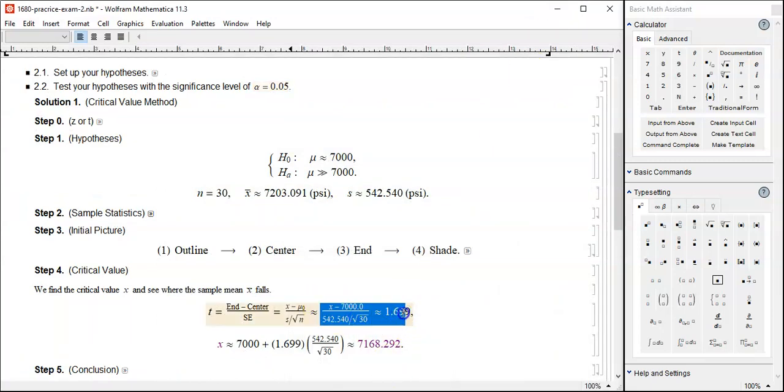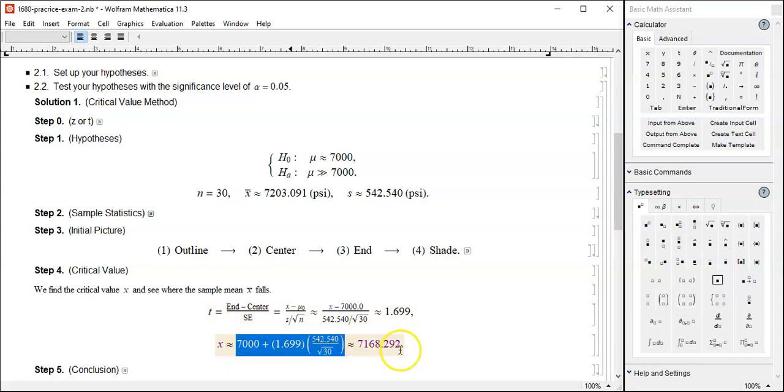So we get this equation. Let's solve it. Flip this denominator to the other side by multiplying. So we get 1.699 times that, and then flip over this subtraction, we get 7,000 plus, and we have this. Calculate on your calculator. We got 7,168.292 approximately speaking.